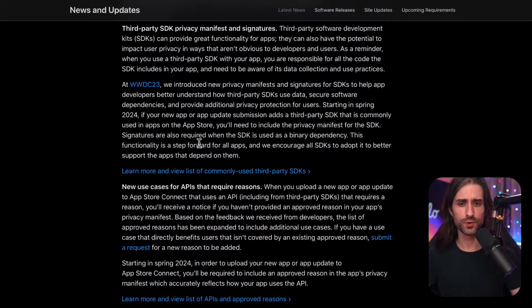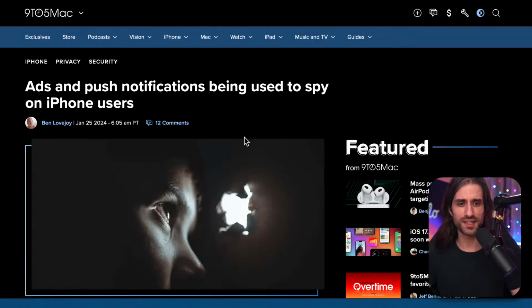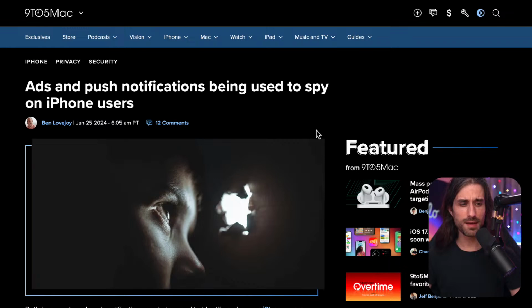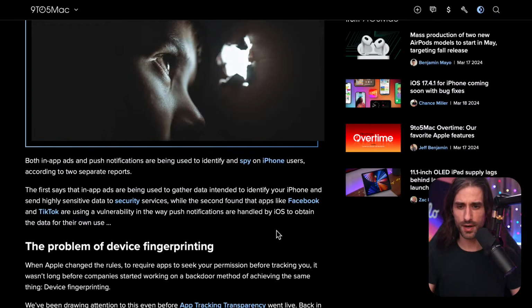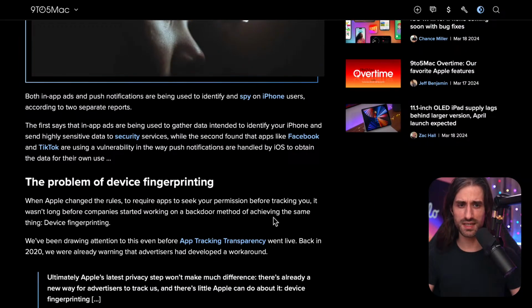So let's talk a bit about these good reasons for API. This is the second article I wanted to talk to you about. Maybe you've seen it being shared at the end of January, and it's about how ads and push notifications can be used to spy on iPhone users. I won't go over the full article because it's a bit long, and I don't want to be just reading too much stuff because, let's face it, it's a bit boring if I do it too much. But what they talk about is basically how it's possible to do fingerprinting in iOS currently. So fingerprinting is basically about being able to uniquely identify a device.